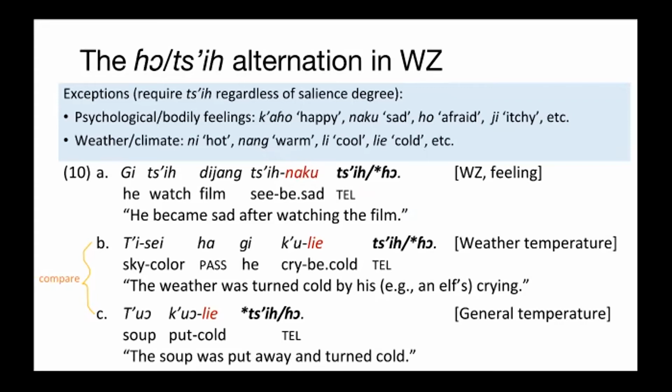Now let's look at examples. Sentence 10A says, he became sad after watching the film. 词 is used after R, be sad. In 10B, the weather was turned cold by his crying. Here 词 is used, but not all. By contrast, sentence 10C describes non-weather temperature change, that is, the soup turning cold. In this case, the same R morpheme cold selects all instead of 词, following the more general salience-based rule.